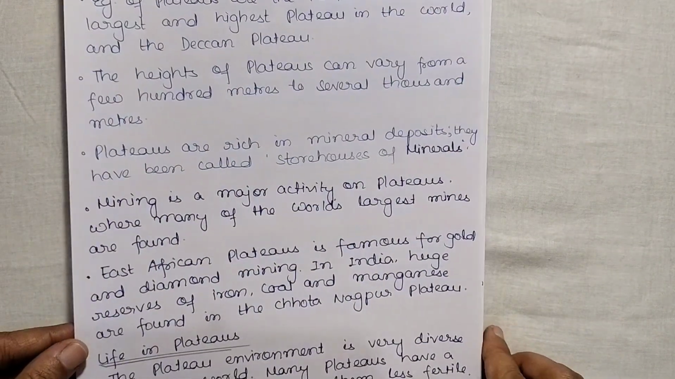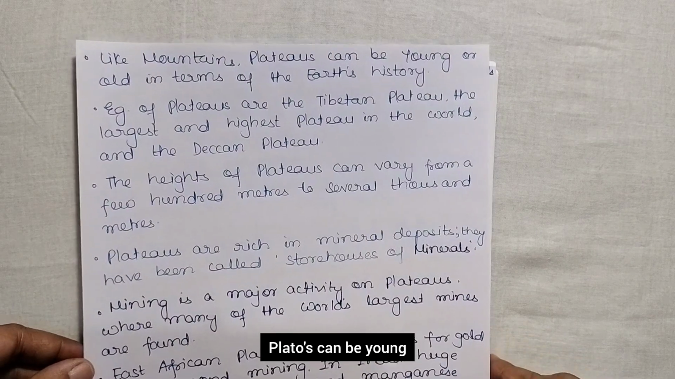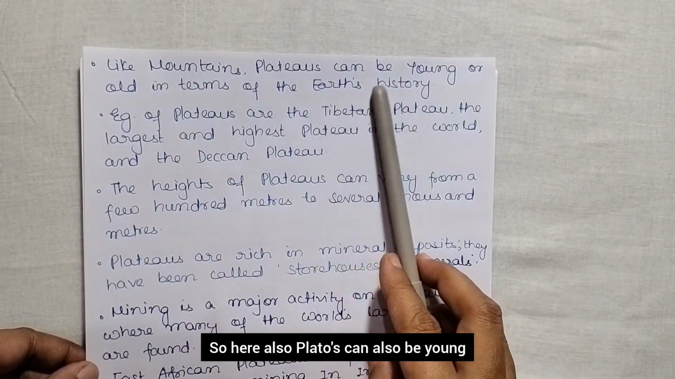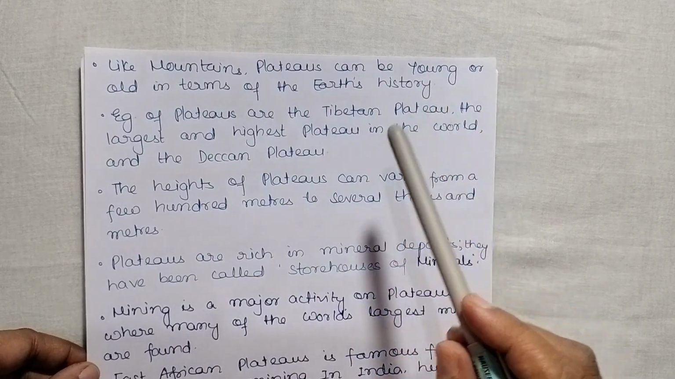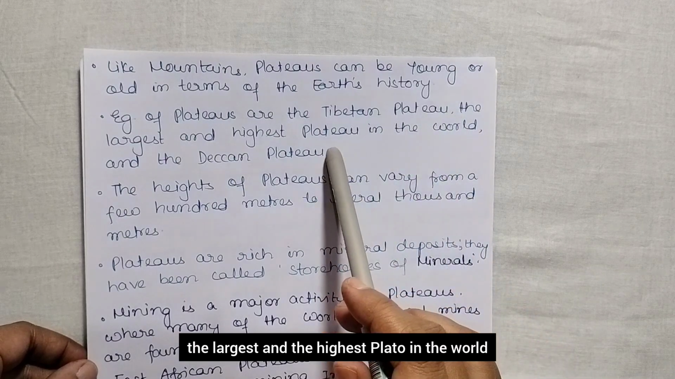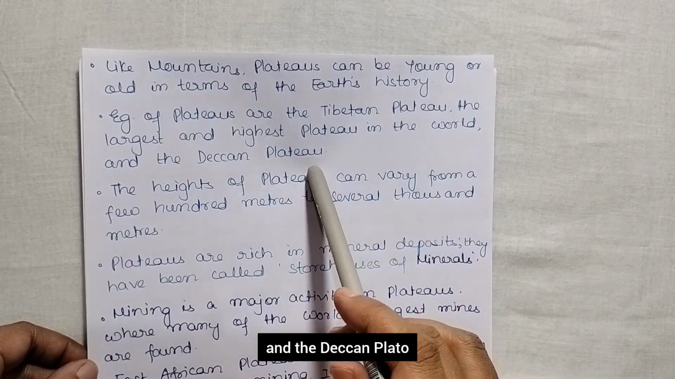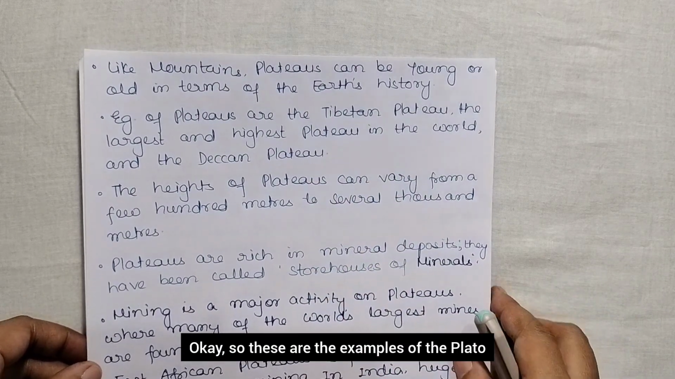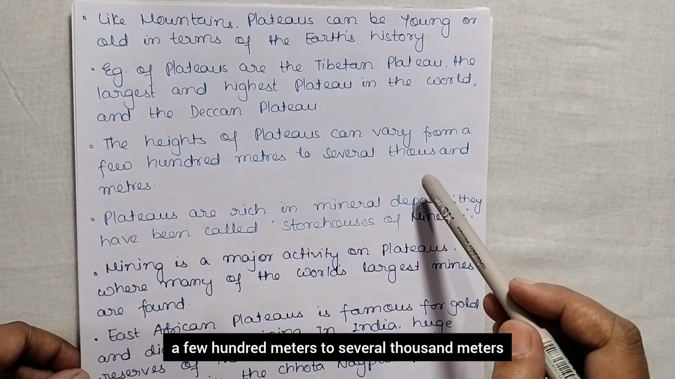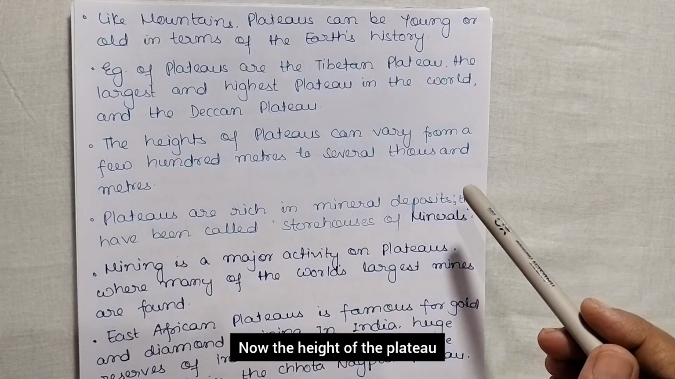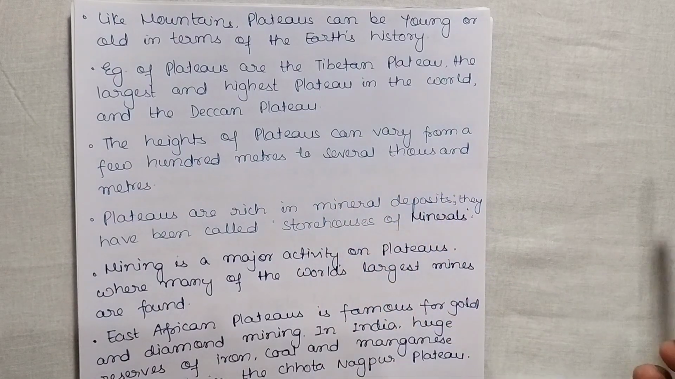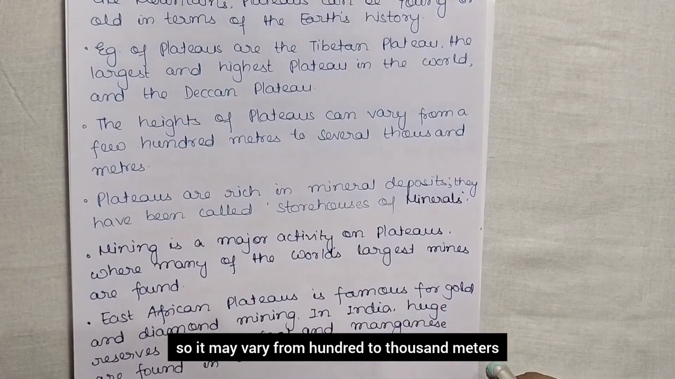Like mountains, plateaus can be young or old in terms of earth history. So here also plateaus can be young or old. Examples of plateaus are the Tibetan plateau, the largest and the highest plateau in the world, and the Deccan plateau. Okay, so these are the examples of the plateau. The heights of the plateau can vary from a few hundred meters to several thousand meters. So some may be 100 meters or some may be 1000 meters.